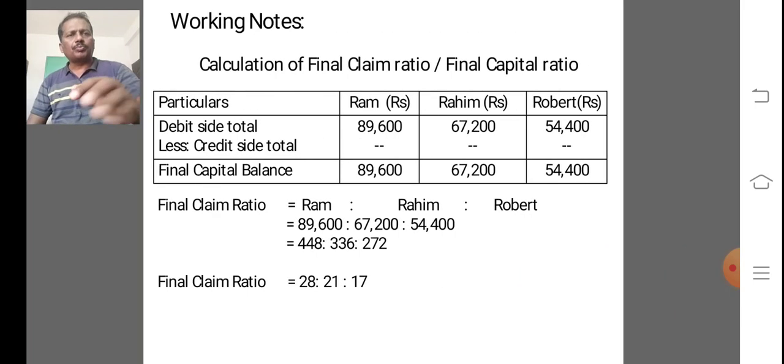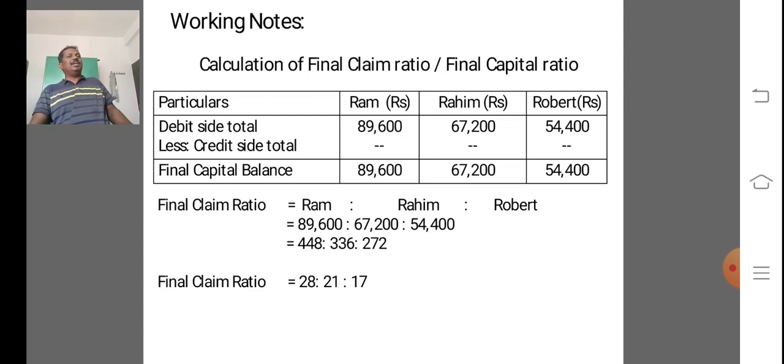Then the working notes we are calculating in this problem, for the distribution of shares. On what basis the distribution of shares is made is not given in the problem. So in the absence of information, we have to calculate the final claim ratio, or final capital ratio. First we take the debit side total of the partners' capital account, that is Ram's 89,600, Rahim's 67,200, and Robert's 54,400.